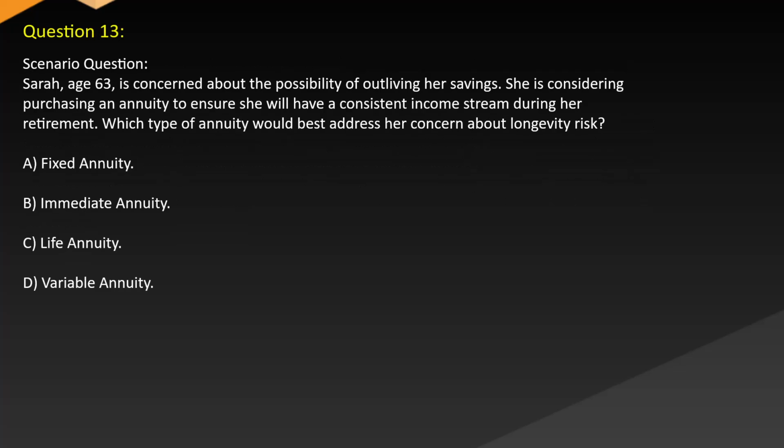Question 13. Scenario question. Sarah, age 63, is concerned about the possibility of outliving her savings. She is considering purchasing an annuity to ensure she will have a consistent income stream during her retirement. Which type of annuity would best address her concern about longevity risk? A. Fixed annuity. B. Immediate annuity. C. Life annuity. D. Variable annuity.